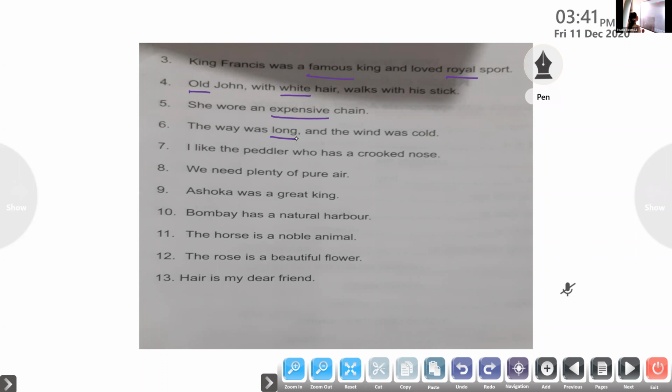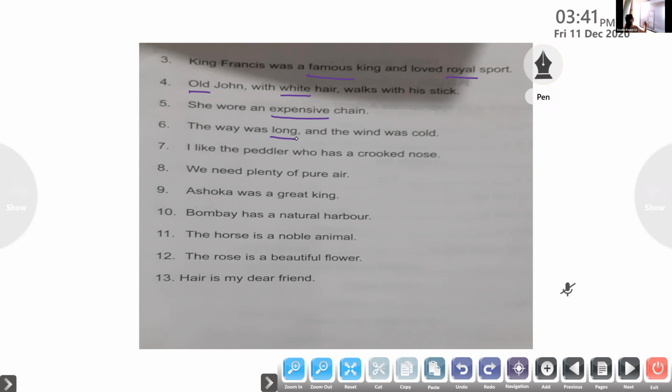Then what does it tell us about the wind? The wind was cold. So which is the adjective of quality here? It describes the wind. Come on, Paurnami, do it fast. We have to move on to the next question. Paurnami, where are you?